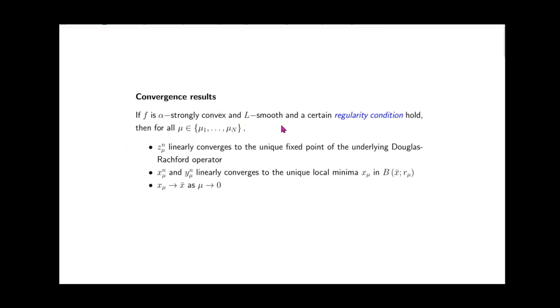If those 2 conditions hold, then for all mu in our sequence of mu's, mu1, mu2, and so on, z mu n, which is the third iterate, will linearly converge to the unique fixed point of the underlying fixed point operator. That's not too important for now. More importantly, the first 2 iterates of our outer iteration algorithm will linearly converge to the unique local minimum x mu of the exterior point minimization function, and this x mu will lie in that region of convexity. And as mu goes to 0, x mu will converge to x bar, where x bar is the local minimum of the original problem.